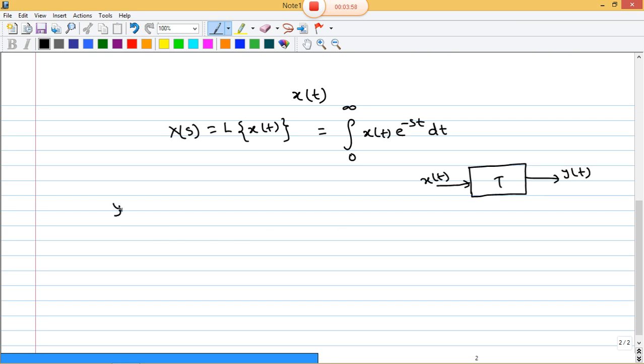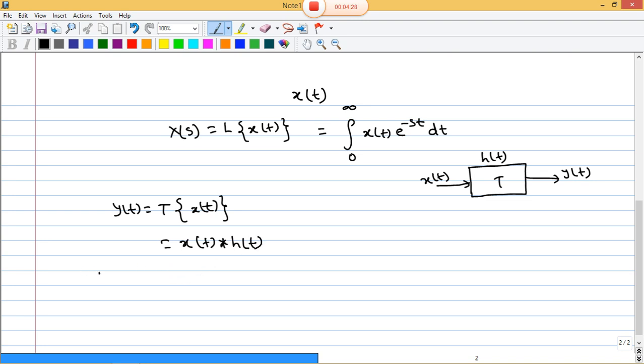If the impulse response h(t) is given, then the output is the convolution of x(t) and h(t).